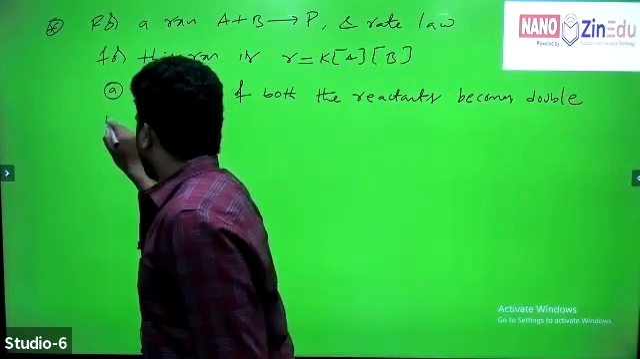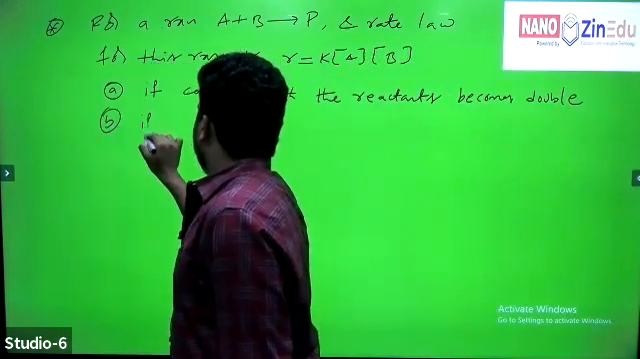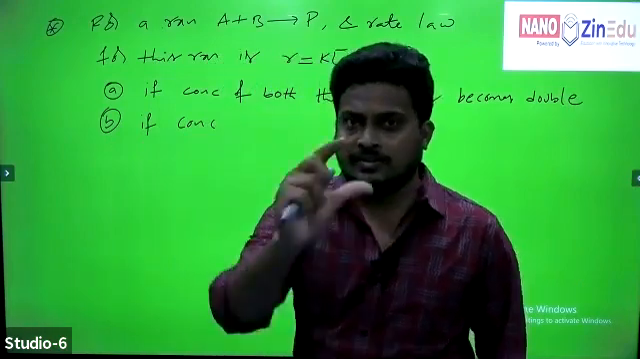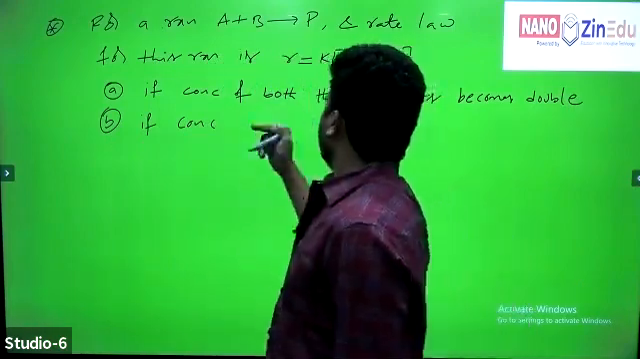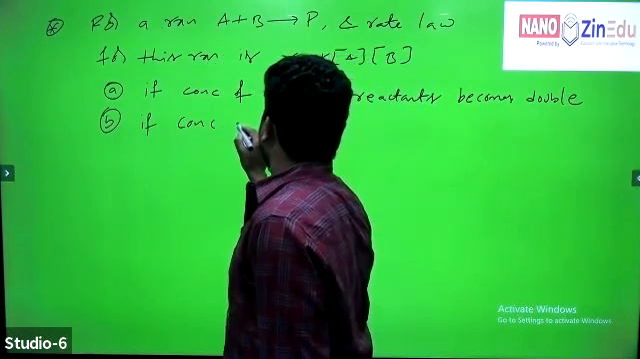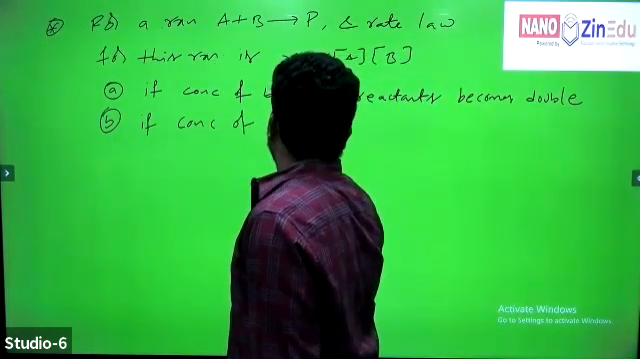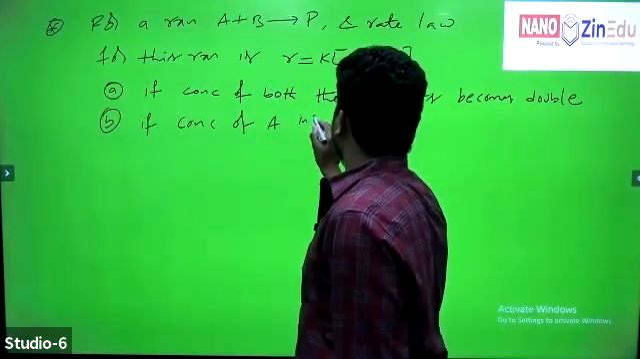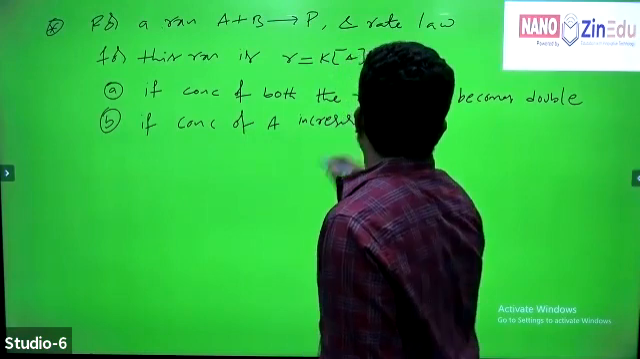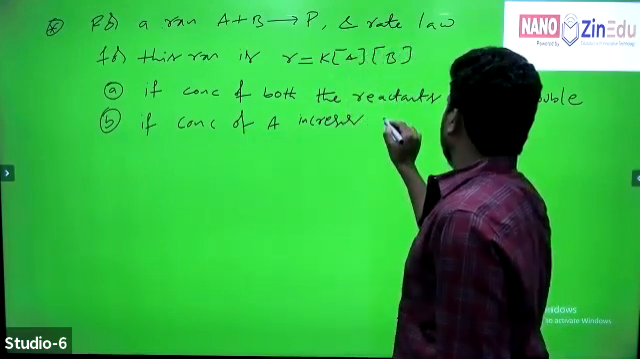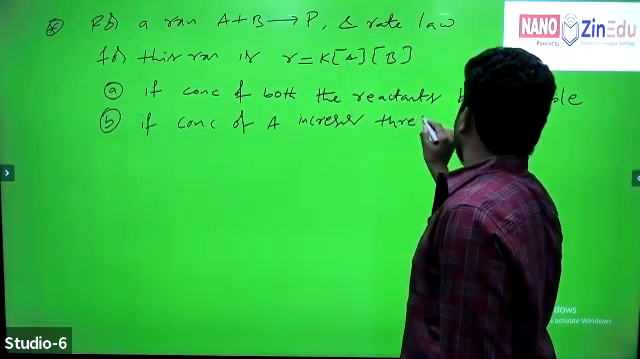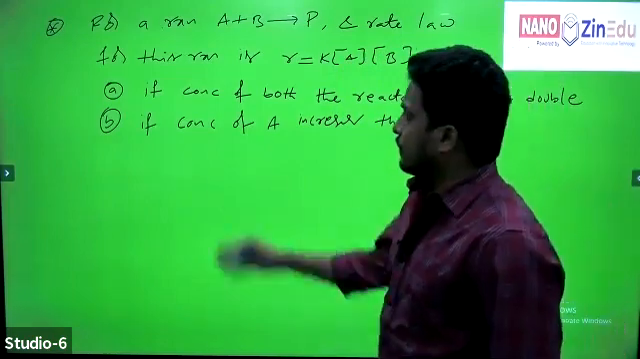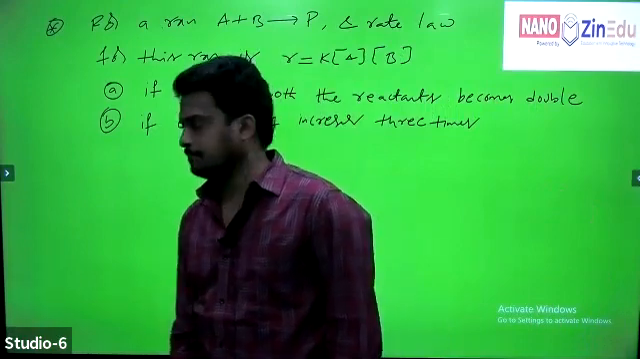And second question, if concentration of only A, here we are changing only the concentration of A, not B. Concentration of A increases three times. How is the new rate related to the original rate?